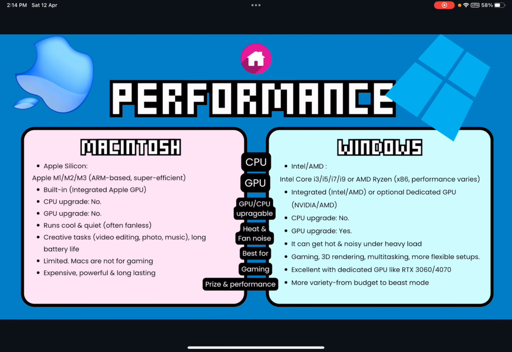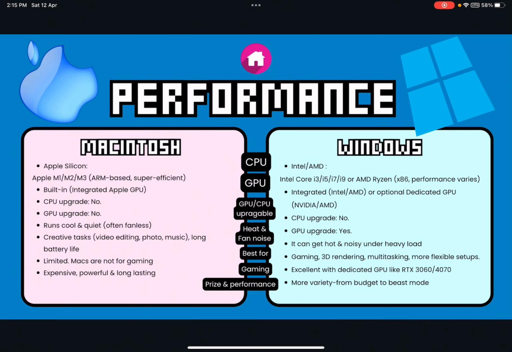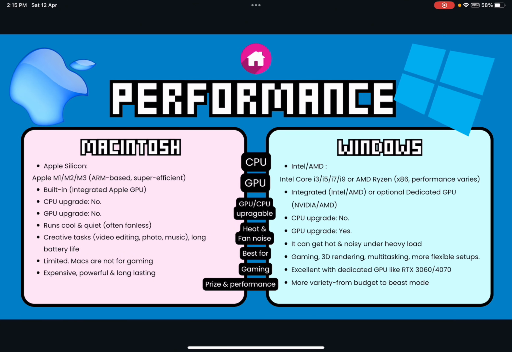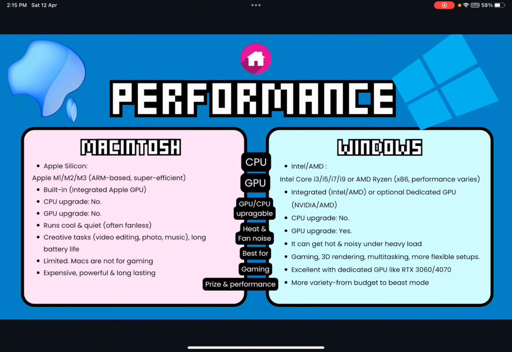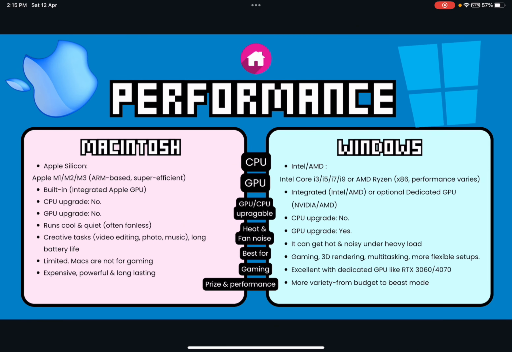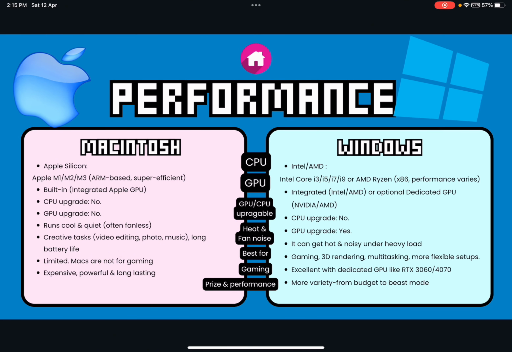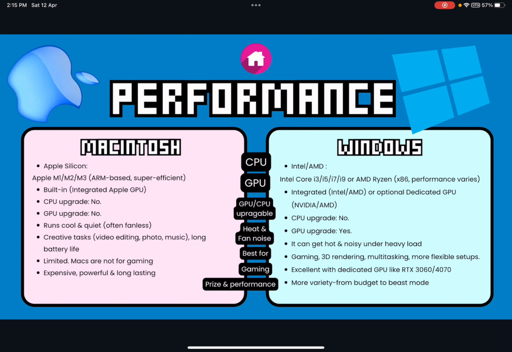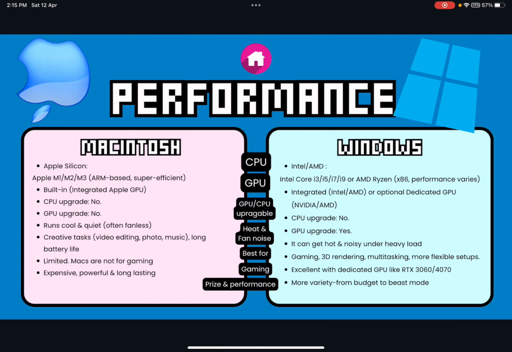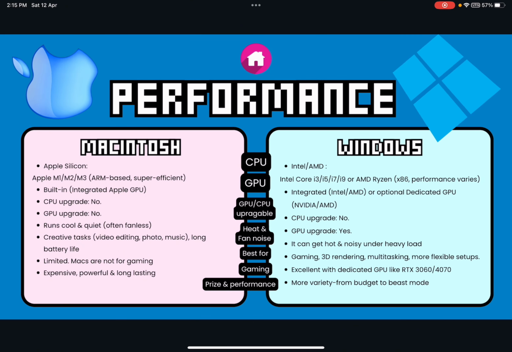The CPU and GPU in Mac are not upgradable. However, in Windows, the CPU is not upgradable, but the GPU, yes, upgradable. The heat and fan noise in Macintosh: it runs cool and quiet, often fanless, while Windows can get hot and noisy under heavy load. Mac is best for creative tasks like video editing, photo, music, and long battery life, while Windows is good for gaming, 3D rendering, multitasking, and more flexible setups with higher specs.